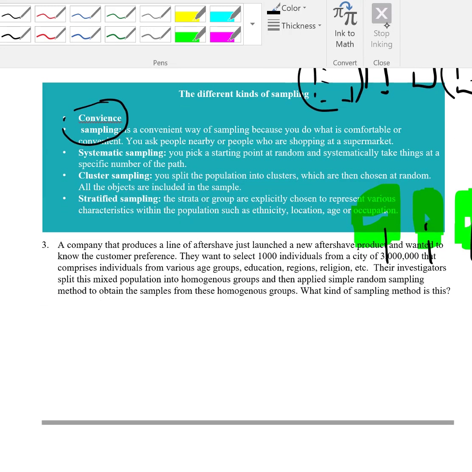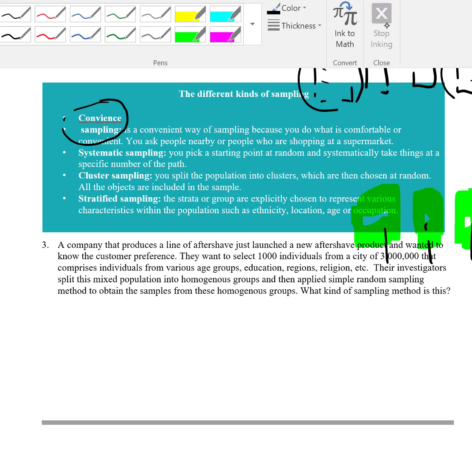Okay, let's look at this example. A company that produces a line of aftershave just launched new aftershave product and wanted to know the customer preference. They want to select 1,000 individuals from a city of 3 million that comprises individuals from various age groups, education, regions, religion, etc. Their investigators split this mixed population into homogeneous or similar groups and then applied simple random sampling method to obtain the samples from each of these homogeneous groups.